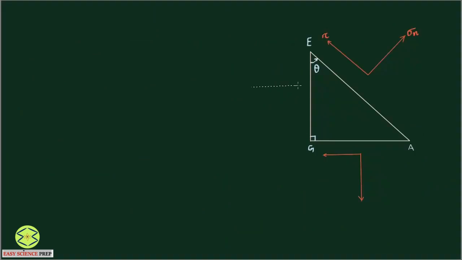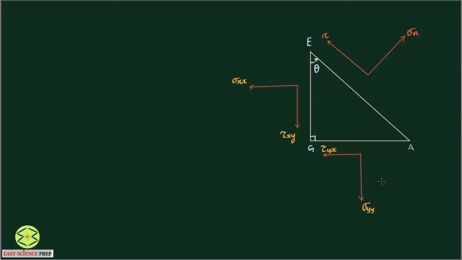So let me name all the stresses here. Here you have sigma y, this is tau yx, this is sigma xx, and this is nothing but tau xy.